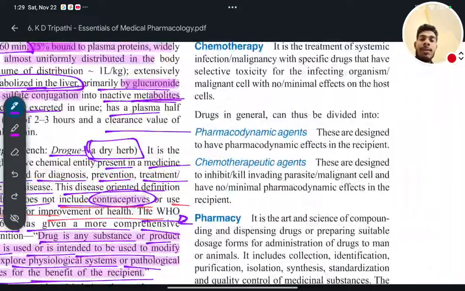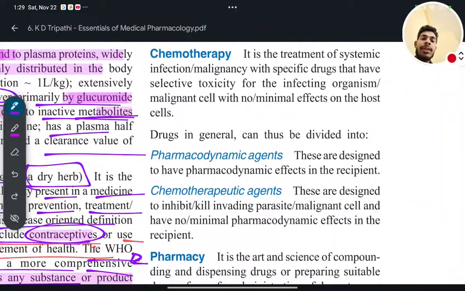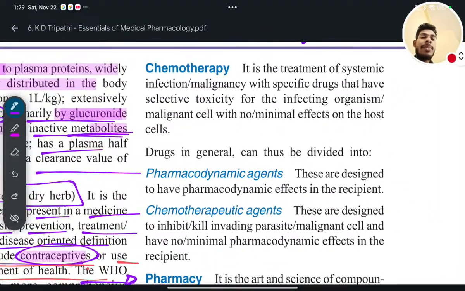Okay, now we will see chemotherapy. Chemotherapy is the treatment.